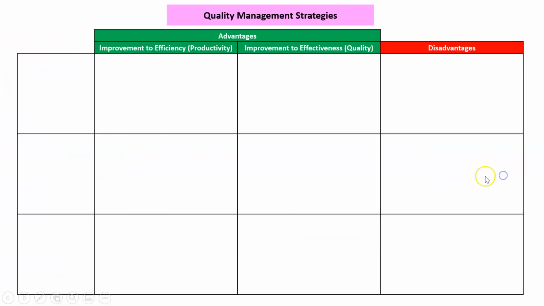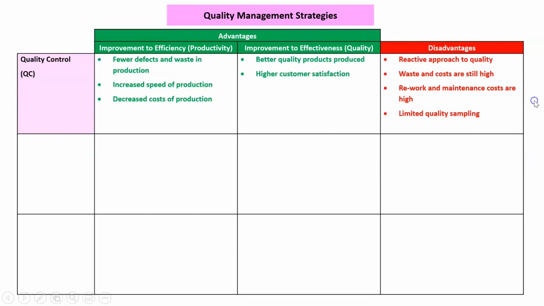What about the discussing of it, the evaluating of advantages and disadvantages? How do they improve efficiency and effectiveness? But also, what are the disadvantages? Well, with quality control, we're going to have fewer wastes and defects. We can work faster because we know we're making fewer mistakes. The system doesn't shut down as often. And therefore, we're wasting less material, so that decreases our costs. All improvements to efficiency. In terms of effectiveness, we're making a better quality product, and we're going to have high customer satisfaction because we're finding mistakes before they reach the customer.